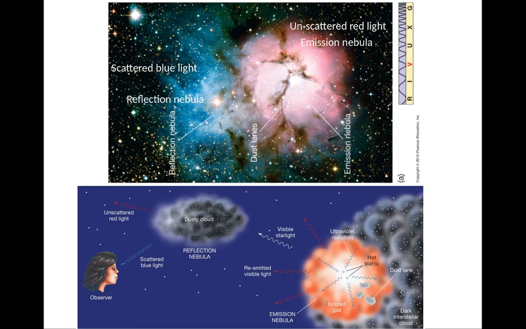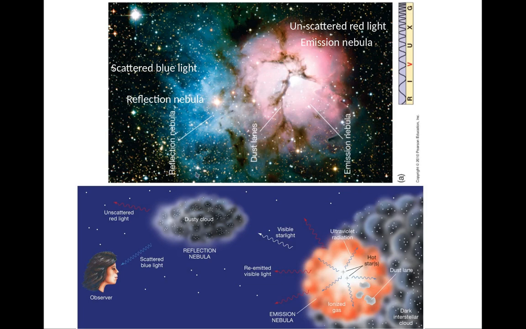And if you see some starlight that gets scattered off a dusty cloud, then that preferably scatters blue light, and so you get scattered blue light. This light is actually scattered light, and this light is the red light, where there's a lot of absorption. All the blue light is scattered out of the line of sight, and here you scatter the light into our line of sight, right?